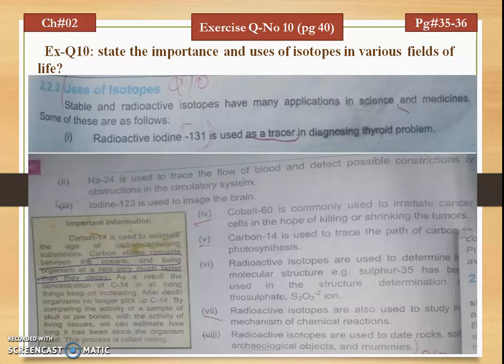Radioactive isotopes are used to determine molecular structure, and they are also used to study the mechanism of chemical reactions. Some other uses of radioactive isotopes are to date rocks, soil, archaeological objects, and mummies.